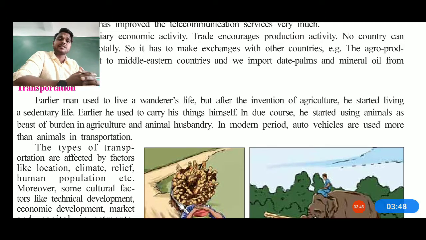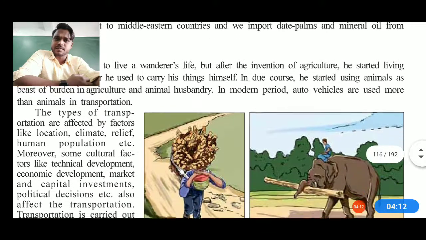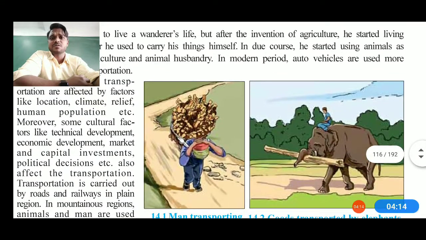Earlier we used to carry things, heavy logs and all, with the help of horses or elephants, beasts of burden as we call them, and in the agricultural field also, in animal husbandry also, animals were worthily working for us. So the period has been changing, and in the modern time we have automatic vehicles, which are used more than animal transportation, and this transportation system has made movement from one place to another maximal, and we can also reach places that were not accessible.